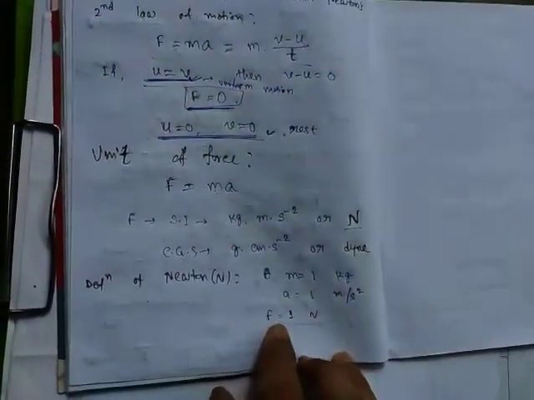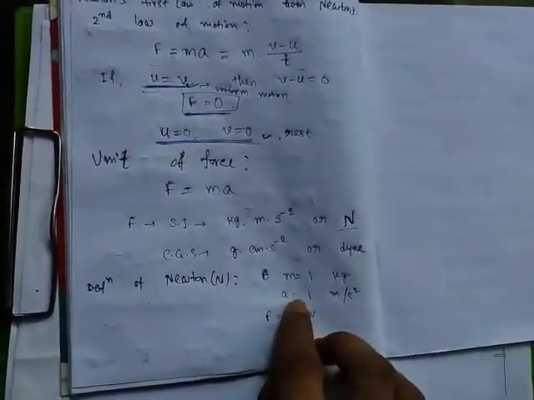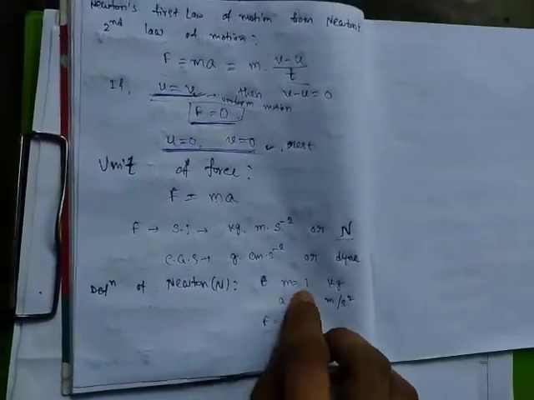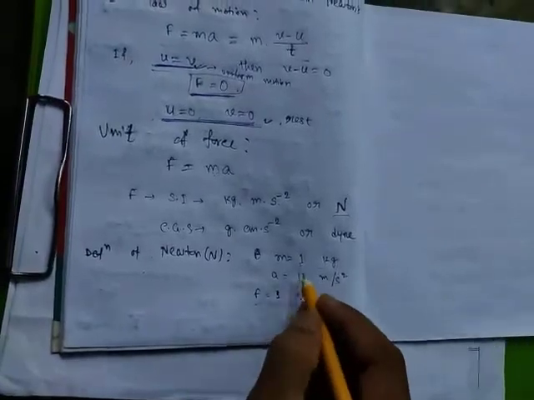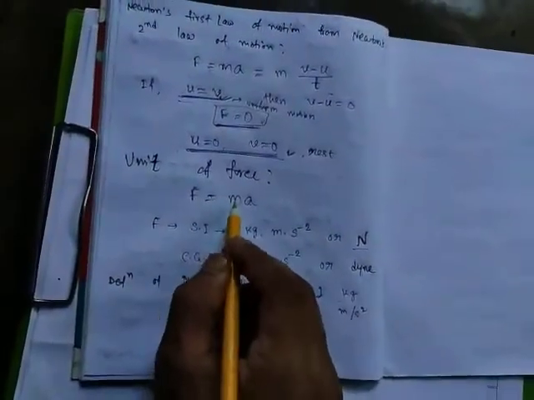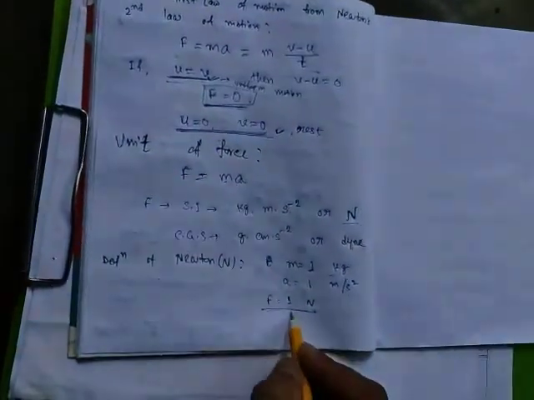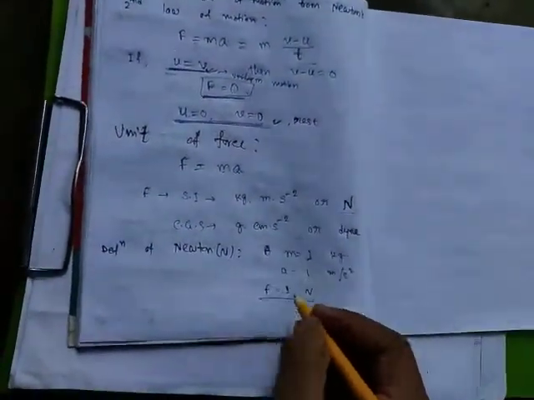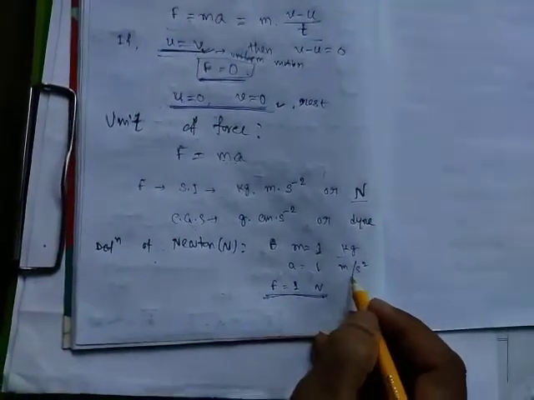The force is called 1 Newton if it produces 1 meter per second square acceleration in a body of 1 kg mass. That means here I have put the SI values, 1 kg and 1 meter per second square, then F is equal to 1. If m is equal to 1, then a is equal to 1, then 1 into 1 must be 1. So F is equal to 1 Newton.